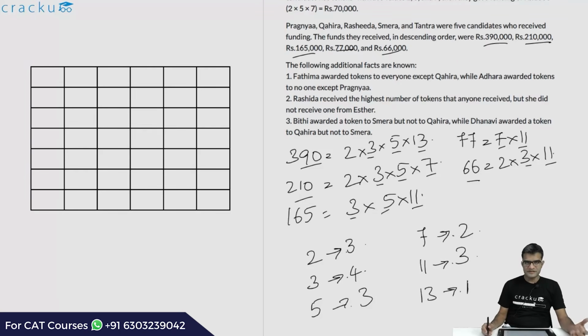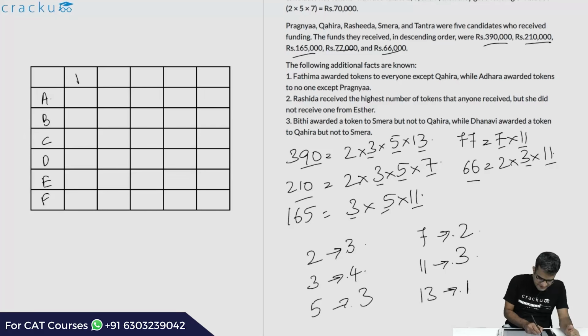The rows will denote each of the interviewers. This is A, this is B, this is C, this is D, this is E and this is F and this is P, Q, R, S and T. We have to figure out which of the interviewers gives what number token and what is the total amount of funding received by each of the 5 people who came to be interviewed. Let us look at the clues that are given to us.